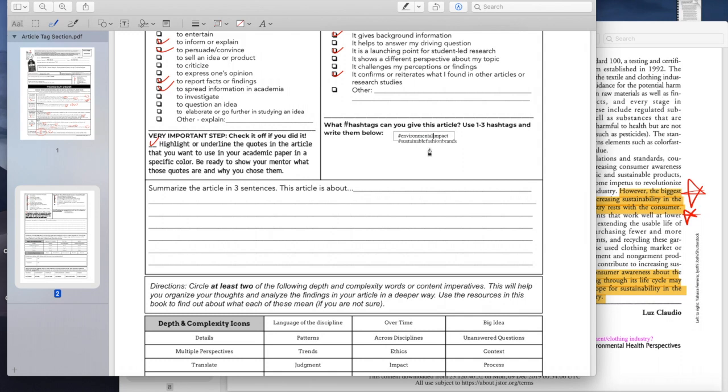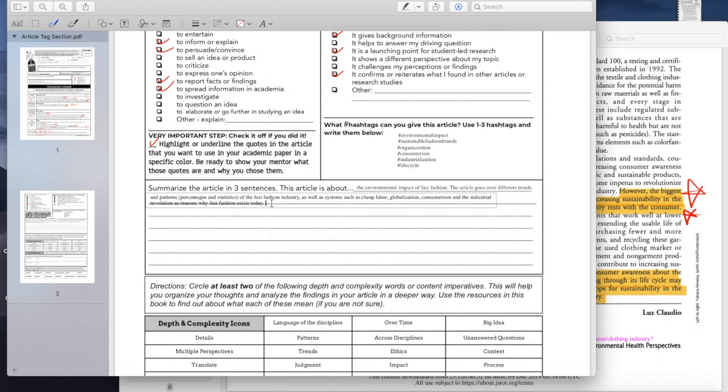And this is a really great way for our brains to get a lot of information, process it, and then package it in really simple ways. This is a great brain exercise for you. So for my hashtags, I have environmental impact, sustainable fashion brands, organic cotton, consumerism, industrialization, and life cycle. These are all of the main ideas of the article. I just went and looked back at my subheadings, and that's how I came up with my hashtags.